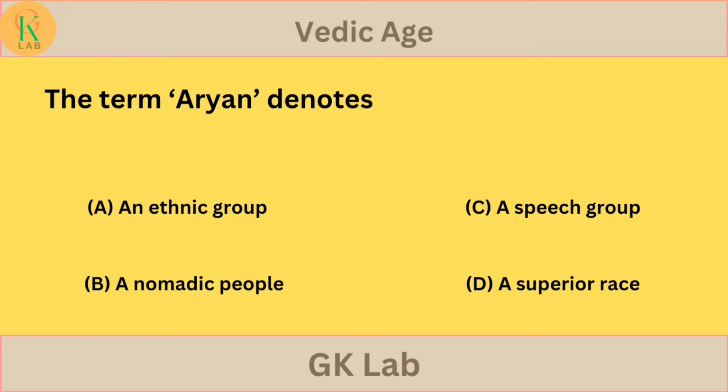The term Aryan denotes option A. An ethnic group. Option B. A nomadic people. Option C. A speech group. Option D. A superior race.